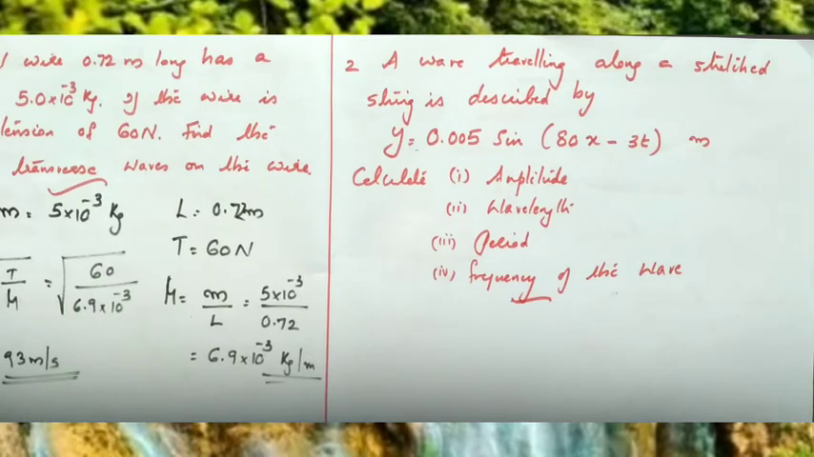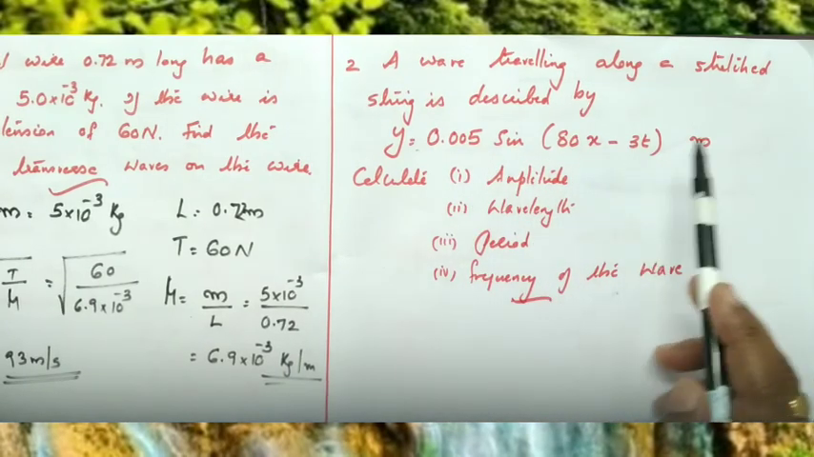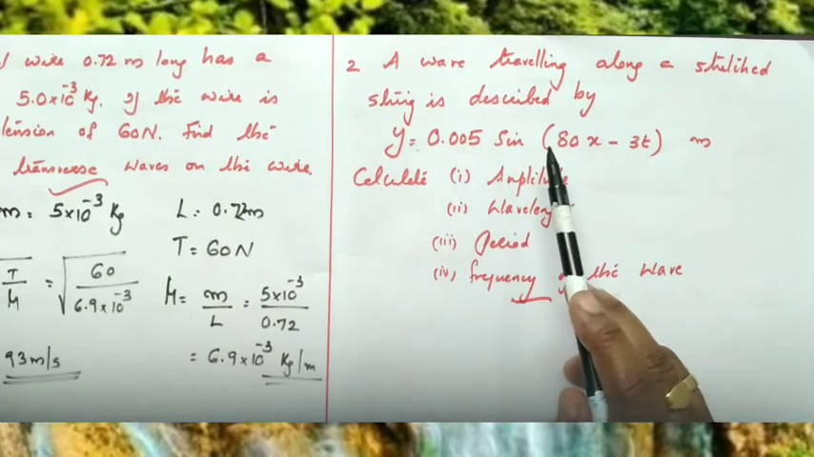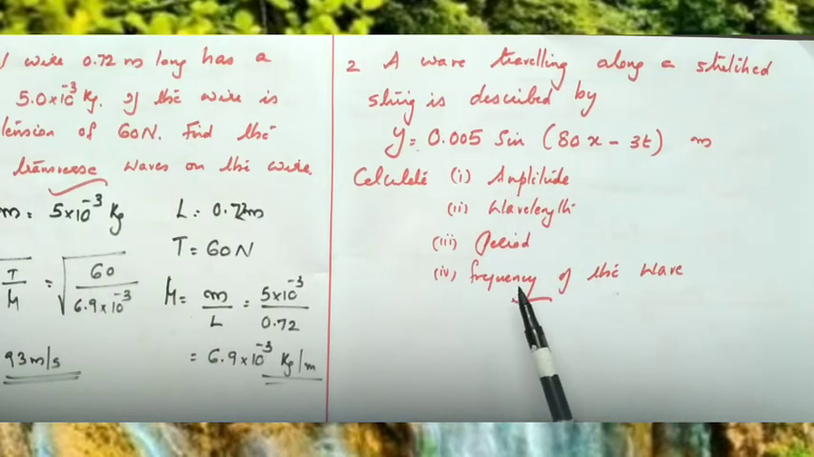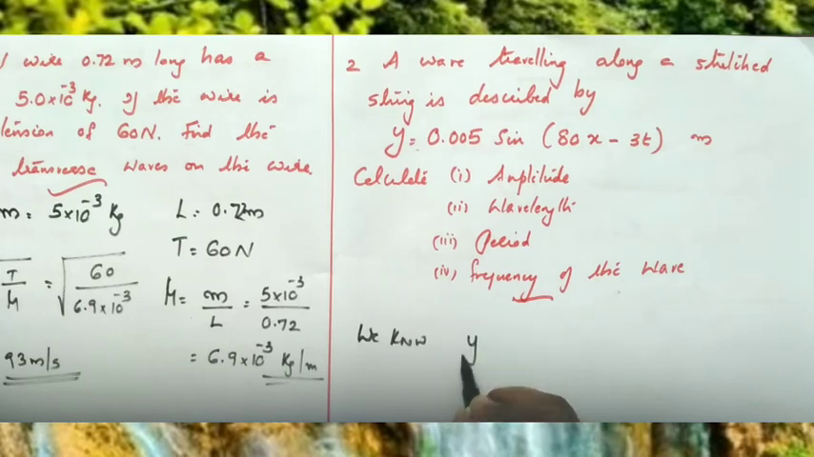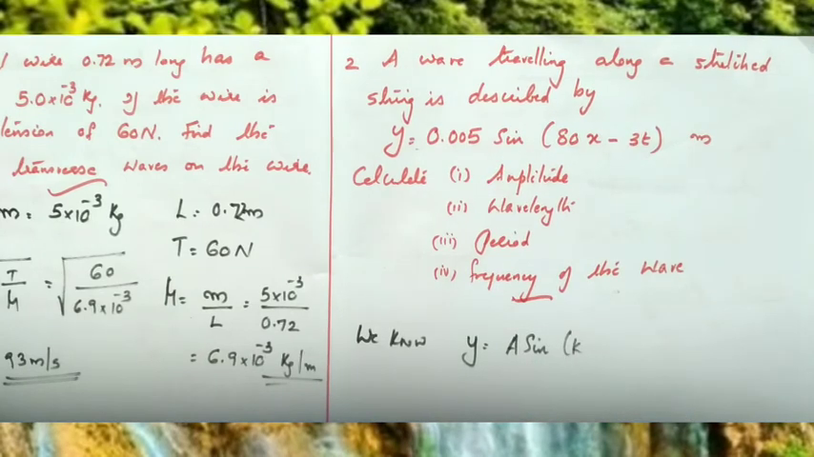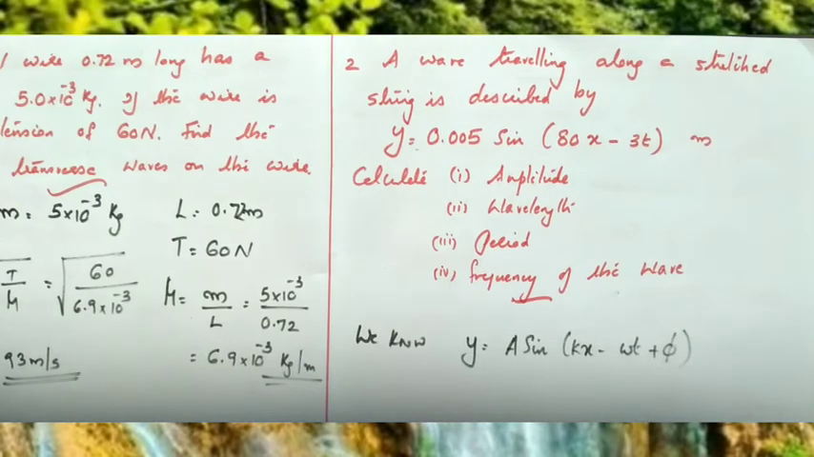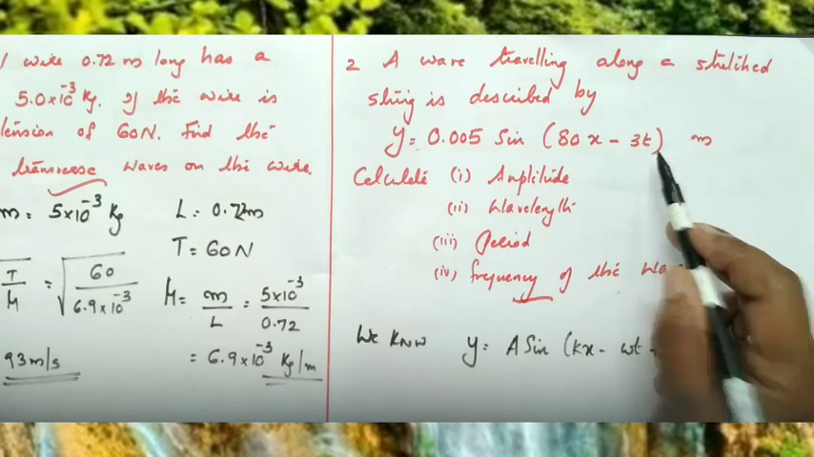Another one, a wave travelling along a stretched string is described by y equal to 0.005 sine (80x minus 3t) meter. Okay, all the variables are in SI unit. Calculate the amplitude, wavelength, period and frequency of the wave. So we know displacement of a travelling wave is given by y equals A sine (kx minus omega t plus phi). This is a general relation, isn't it? So displacement of a travelling wave is y equal to A sine (kx minus omega t plus phi), and here in the given relation, phi is equal to 0.